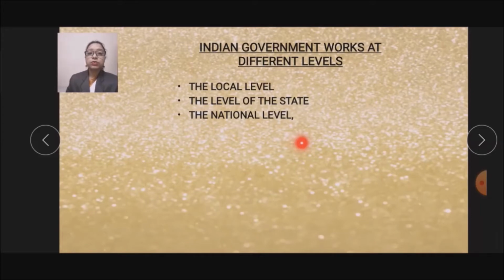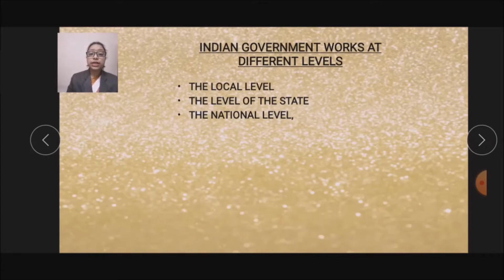The local level refers to your village, town, or locality. The state level covers an entire state like Punjab, Kerala, Bihar, and our own state, Madhya Pradesh, etc. And the national level refers to the entire country.